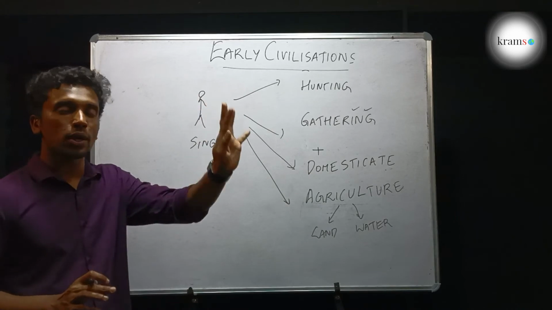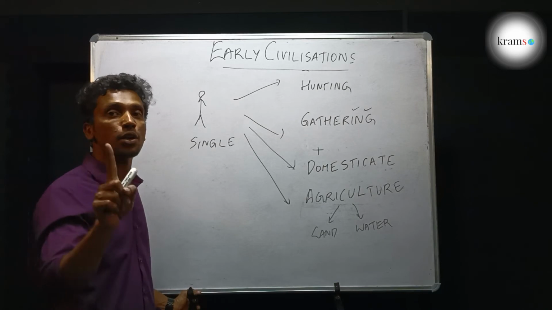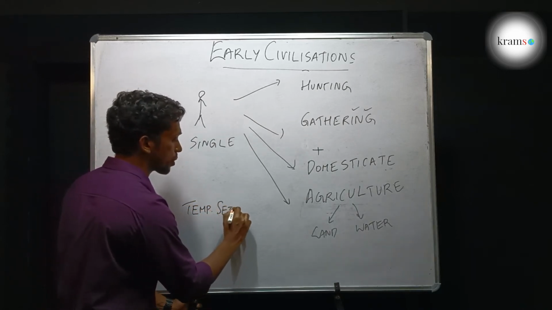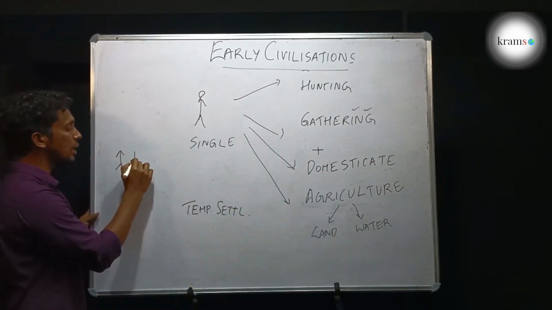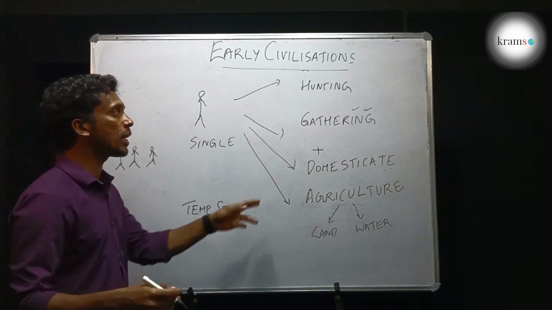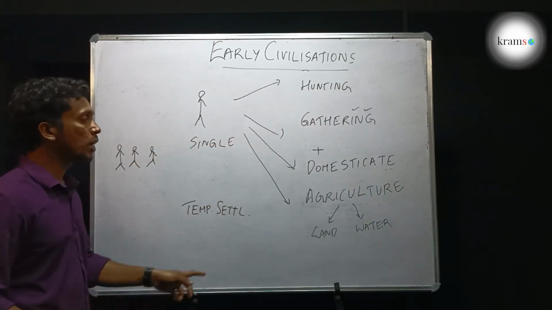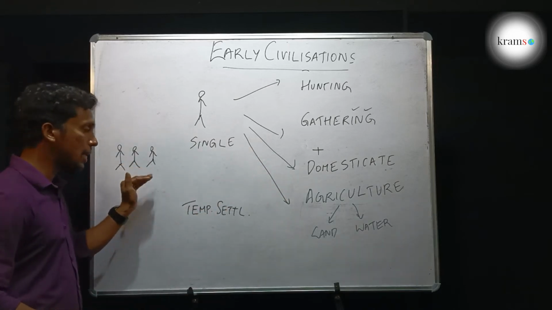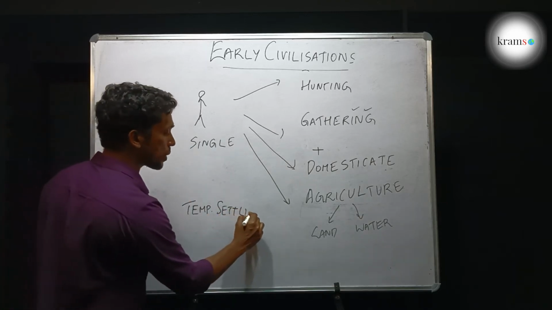He moved from one place to another, but he had to settle in some place, at least temporarily, at least for one crop season. So, man started temporary settlement. Also, man started to live in groups, because then things became easier. They came to know that hunting became easier when you did it as a group. You were safe when you lived in a group. Agriculture became easier when you lived in a group. So they started to live in a group. They started community life. They started temporary settlement.